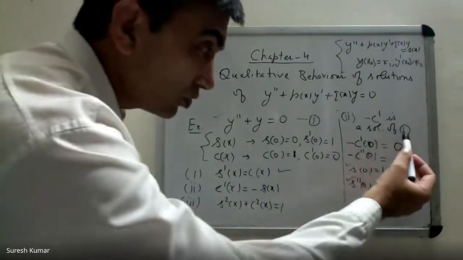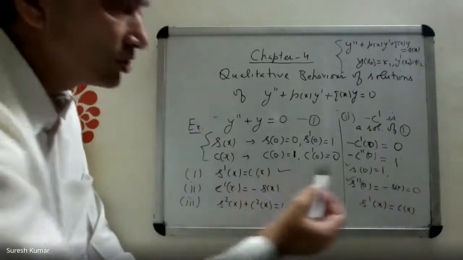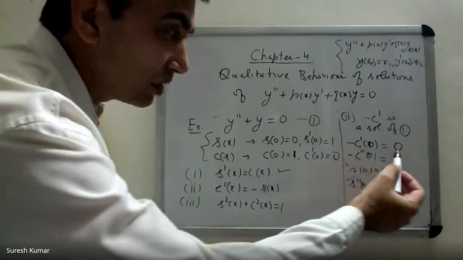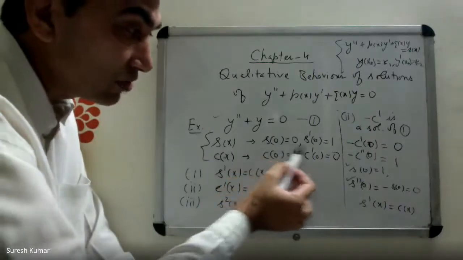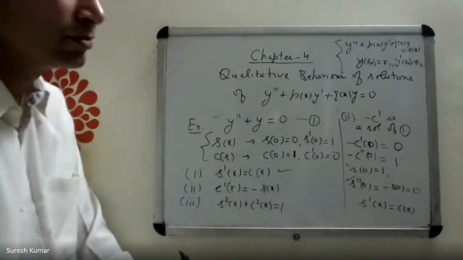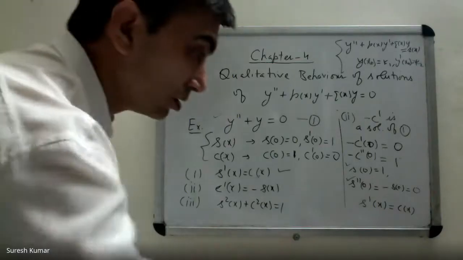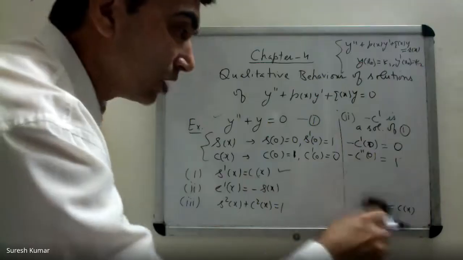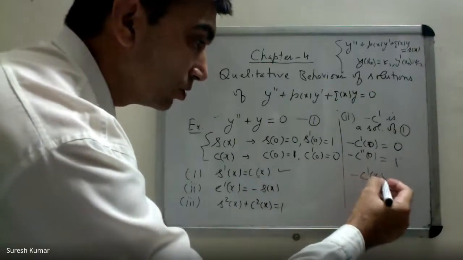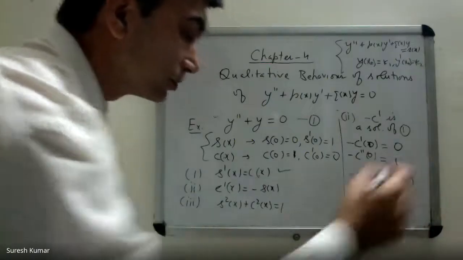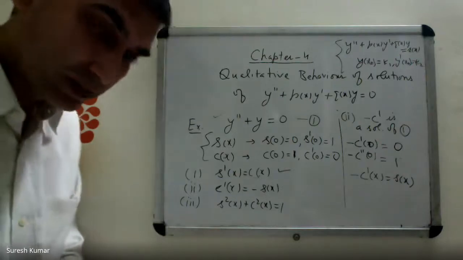So minus C prime is a solution of 1 satisfying these conditions: at 0, minus C prime(0) is 0, minus C double prime(0) is 1. S is also a solution satisfying the same conditions. Again, by uniqueness of solution, you must have minus C prime(x) equal to S(x). Any doubt you can ask me.